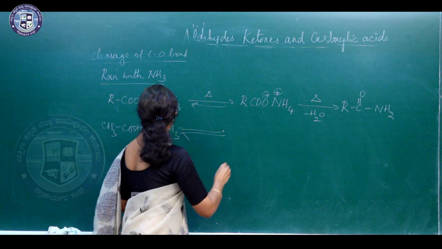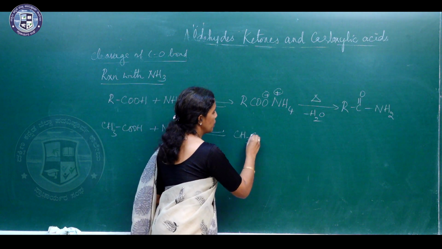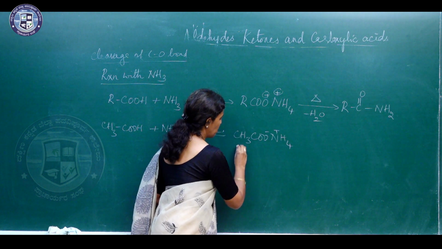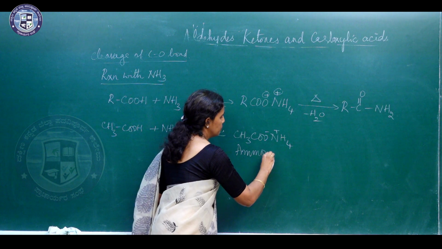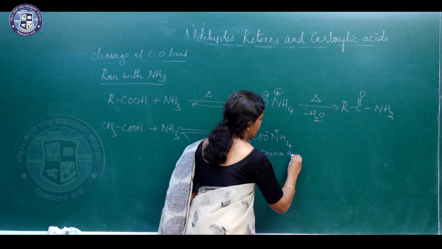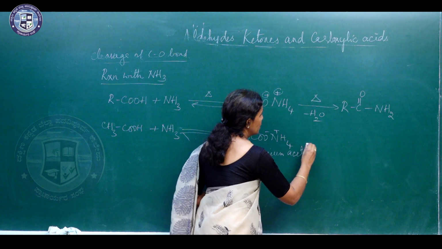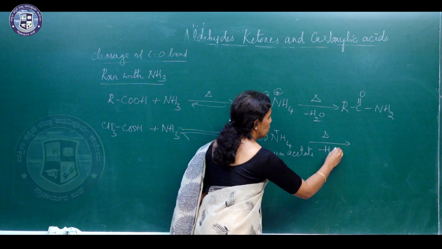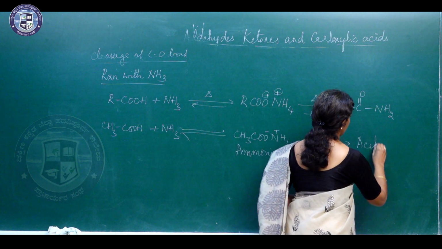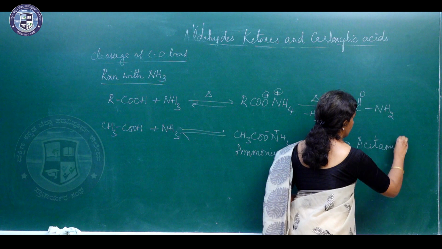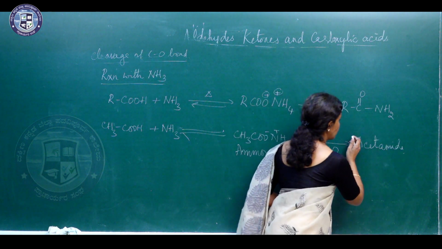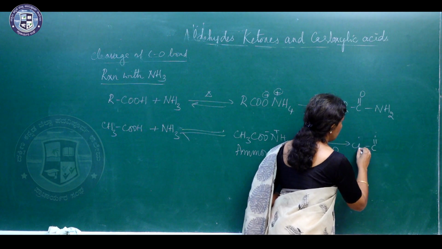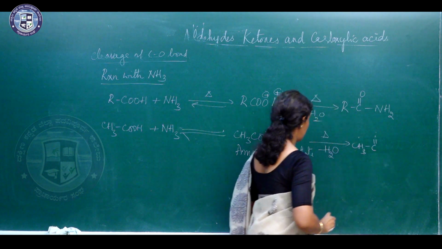So we get ammonium acetate, CH3COO minus NH4 plus. This on heating will lose a molecule of water to form acetamide.